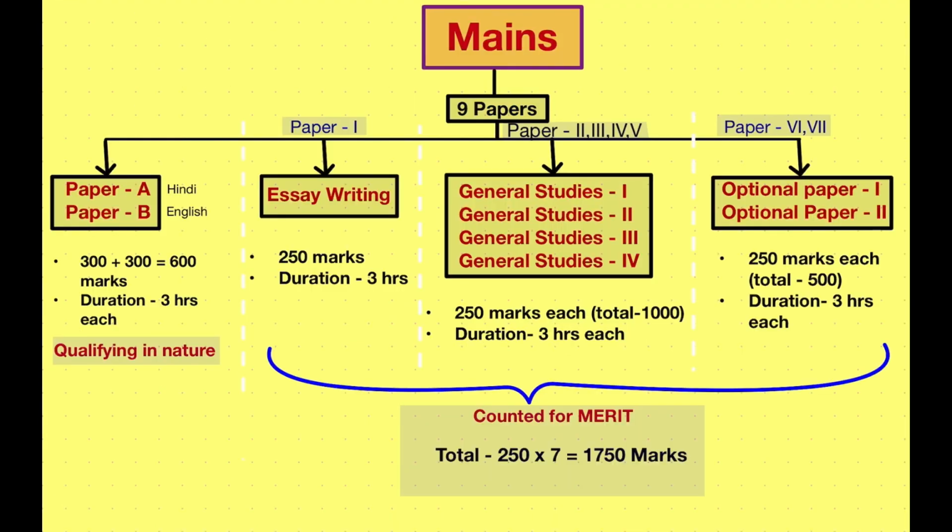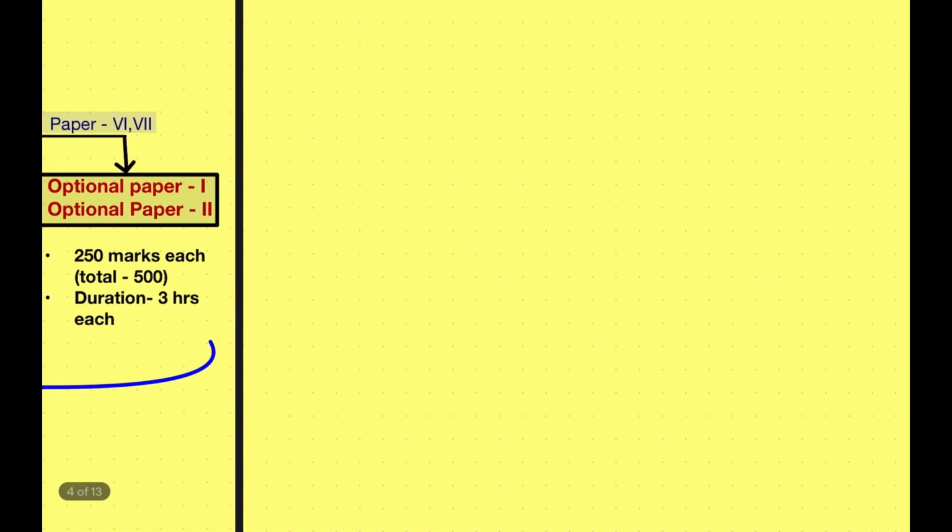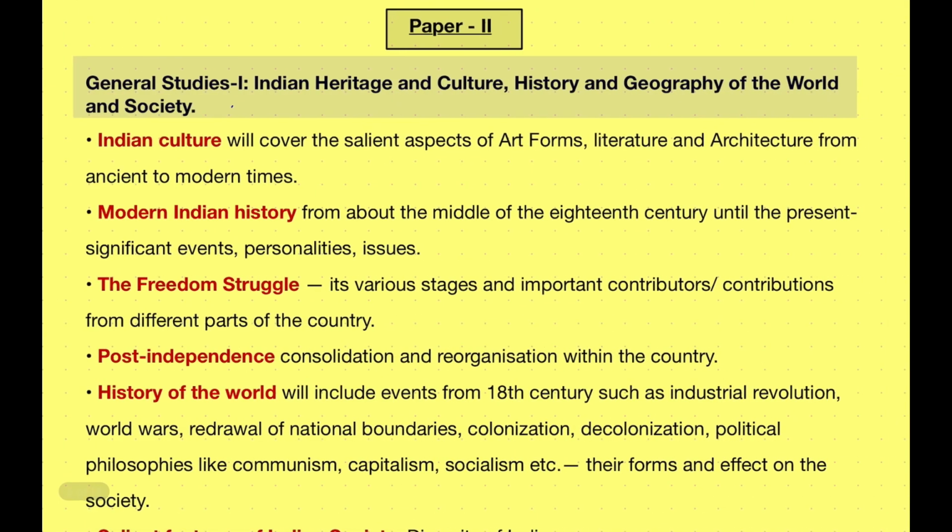Now let's talk about the syllabus for the different general studies papers which come in the mains examination. Paper 2 will be GS1, which consists of Indian heritage and culture, history and geography of the world and society.